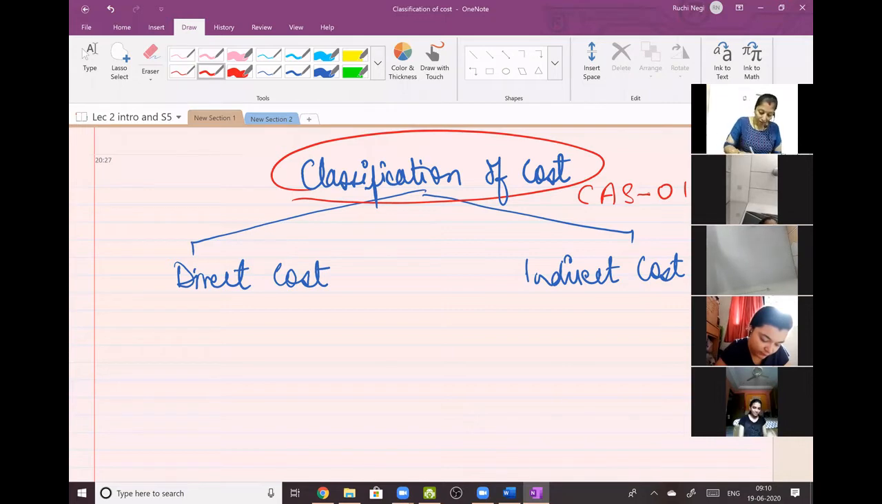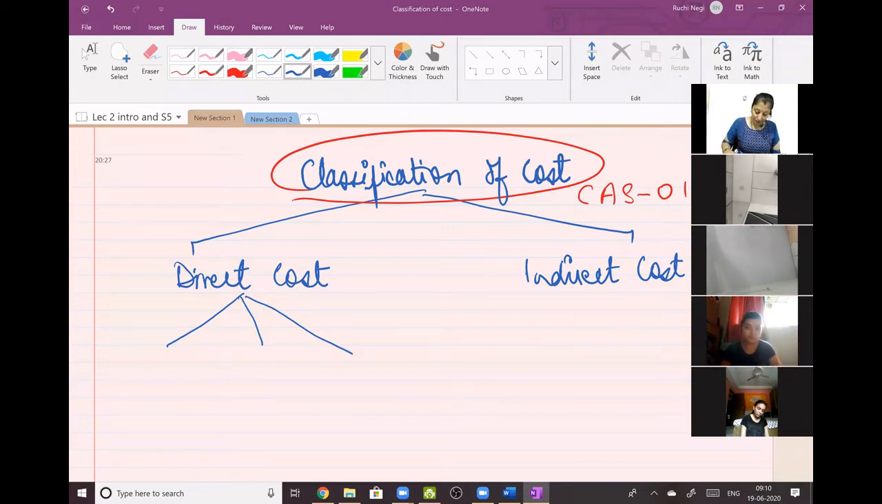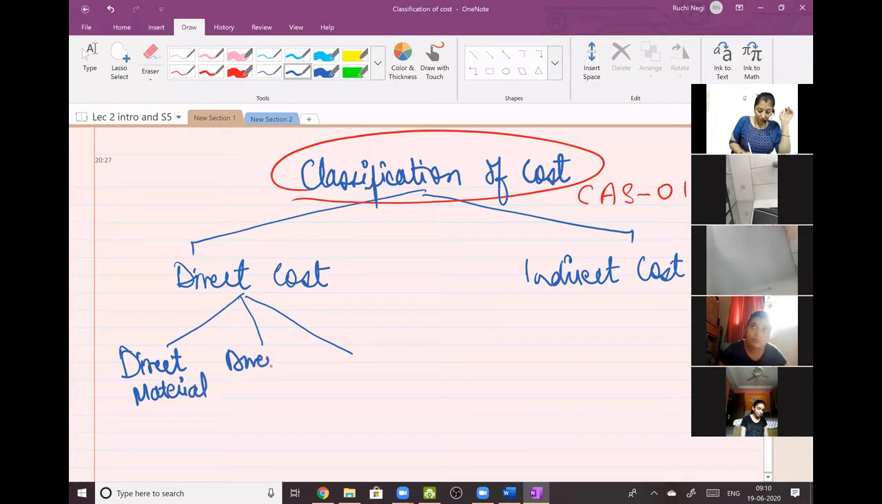Now, last lecture I said direct cost is further divided into direct material, direct labor, and direct expenses. Please write it down along with me. Direct material, direct labor, and direct expenses.